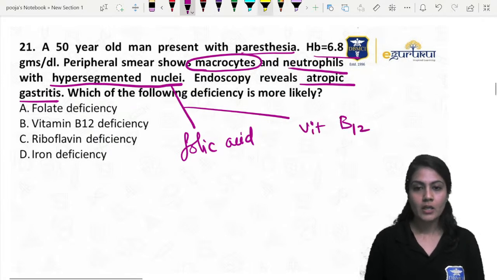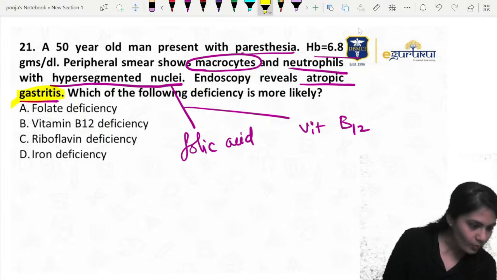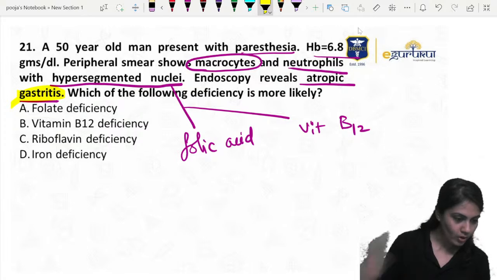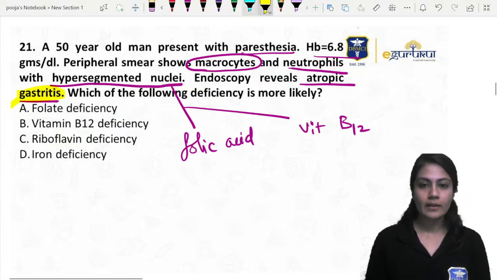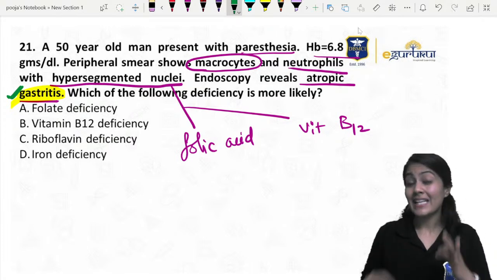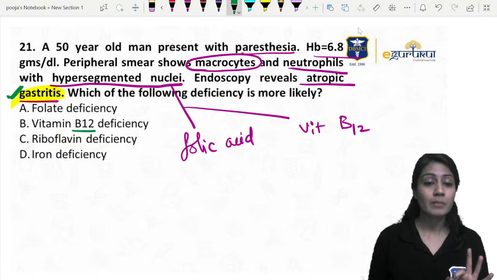But another hint the examiner is giving us: if it is telling you about gastritis, anything related to the stomach, that is definitely going to affect vitamin B12.